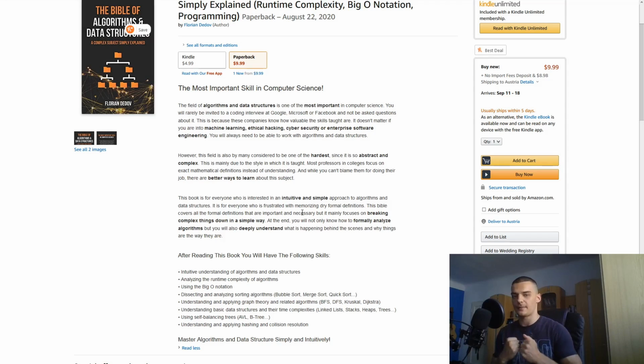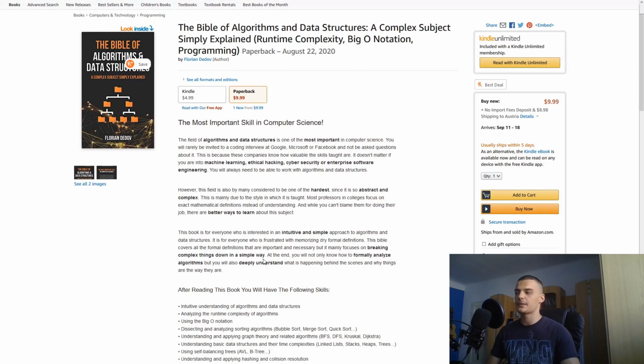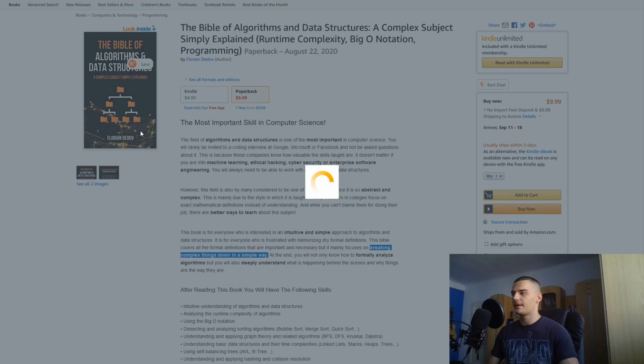Even though we do a lot of mathematics, as you have already figured out in the tutorial series, we still do a lot of math, but we do it after the intuition. And most professors just teach the formal definition instead of giving you the basic understanding. So this book tries to do it in a different way. It's intuitive and simple. It's breaking down complex things in a simple way. And we still formally analyze algorithms and deeply understand what's happening behind the scenes, but not in a confusing way. We don't pay too much attention to all these scientific definitions.